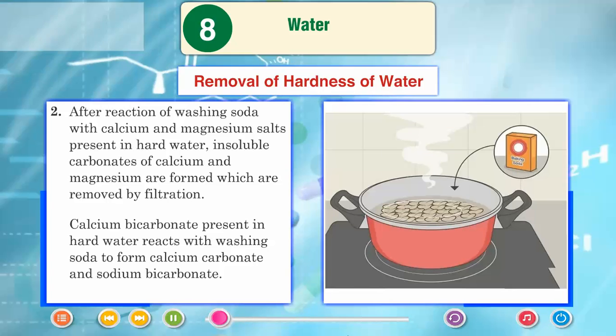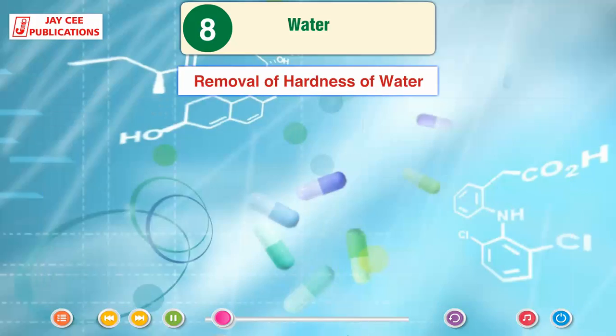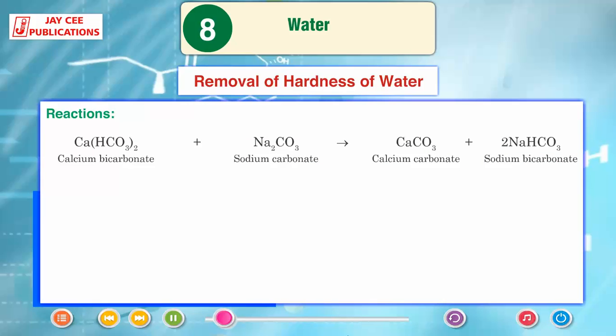Calcium bicarbonate present in hard water reacts with washing soda to form calcium carbonate and sodium bicarbonate. Reaction: Ca(HCO3)2, calcium bicarbonate, plus Na2CO3, sodium carbonate, gives CaCO3, calcium carbonate, plus 2NaHCO3, sodium bicarbonate.